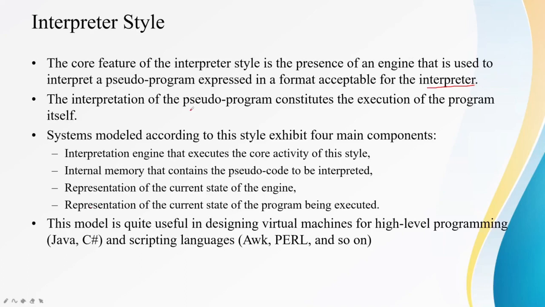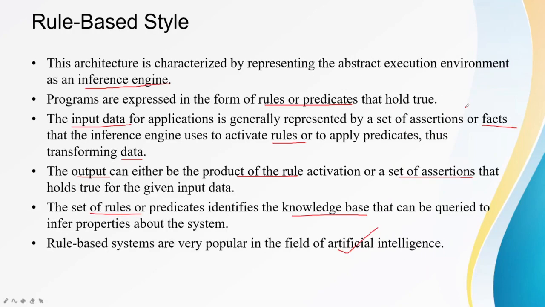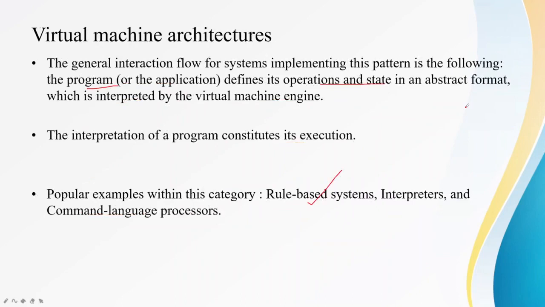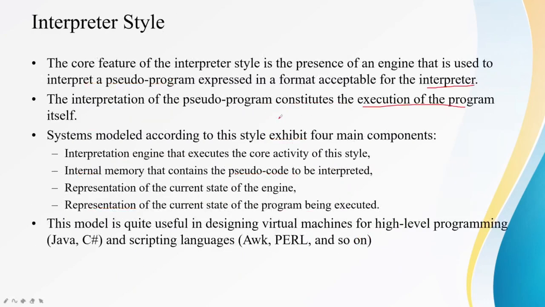The interpretation of the pseudo program constitutes the execution of the program. Even in the previous style we had seen, the interpretation of the program constitutes its execution. That was in virtual machine architecture. Now in the interpreter style also, interpretation of the pseudo program is similar to execution of the program.